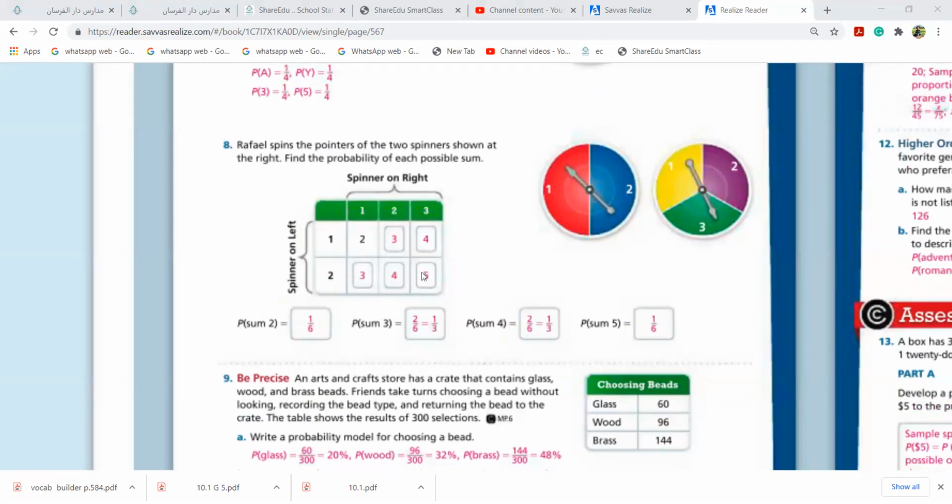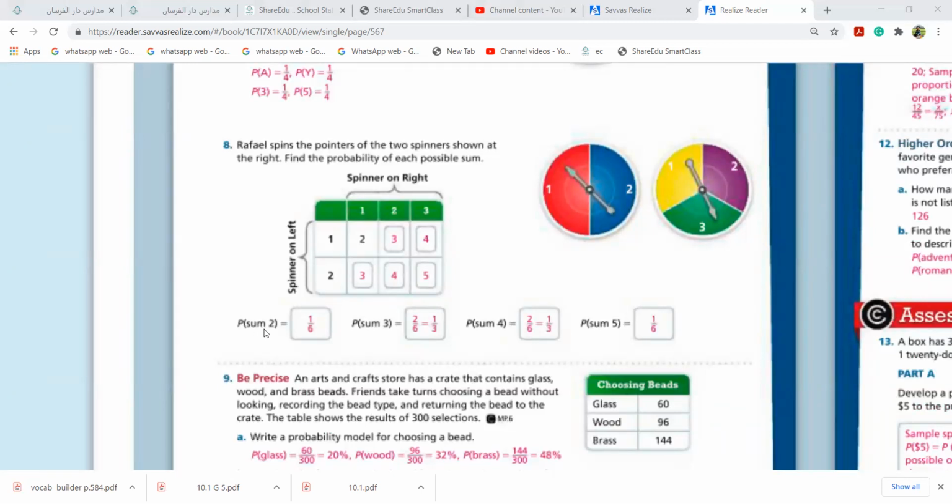Girls, who can tell me why they got 5? They are asking you for the possible sums. Either you have 1 plus 2, that is 3, or 2 plus 3, 5, or 3 plus 1, 4. These are the possible sums. Am I correct? 1 plus 2 is 3. 3 plus 2 is 5. 3 plus 1 is 4. 2 plus 1 is 3. All of that, we get these possible sums when you add them.